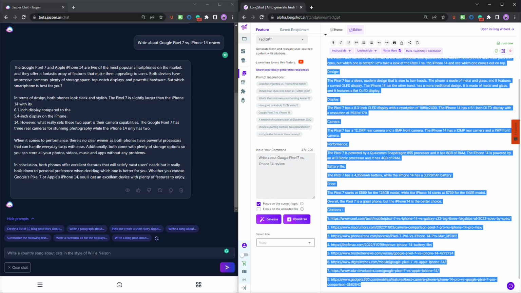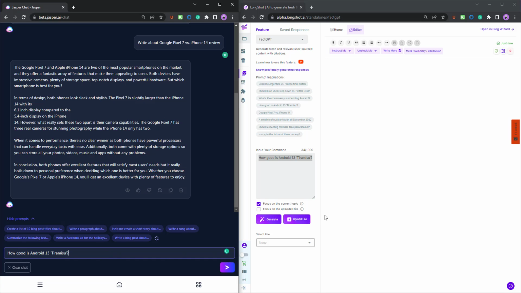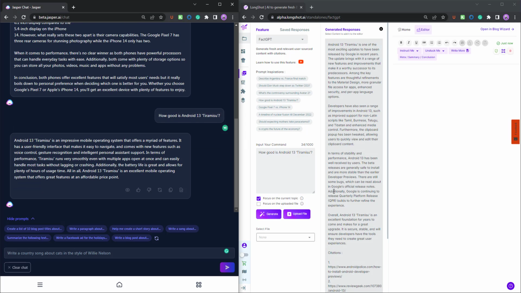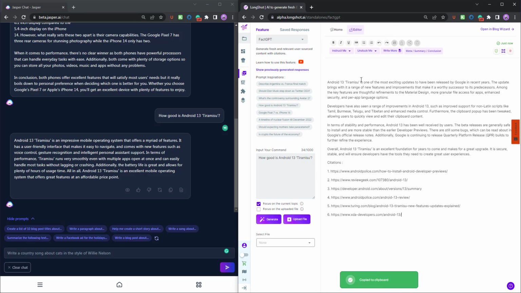Now let me jump to another one, which is how good is Android 13 tiramisu. Since this is a product review kind of article, let me just ask the AI to generate, and let's generate over here as well. Okay, so here we have the results. We have how good is Android 13 tiramisu. Let me again copy the result and paste it over here. On the editor, you can add it to the editor as well with just one click. We have Android 13 tiramisu.